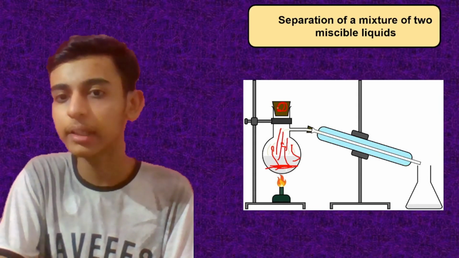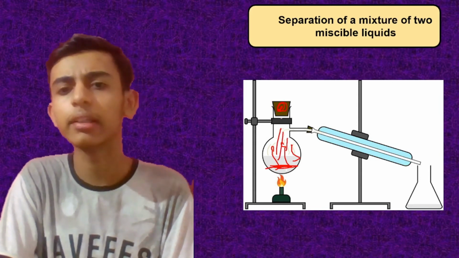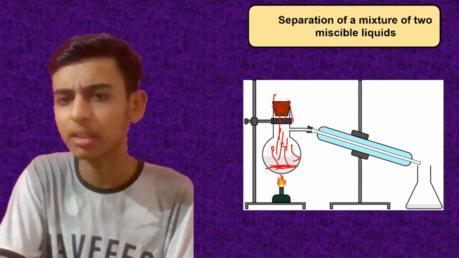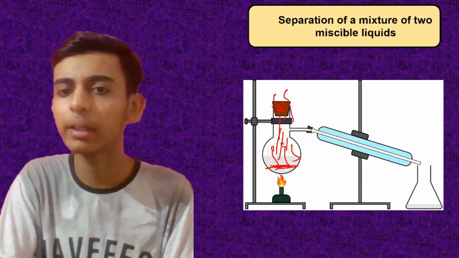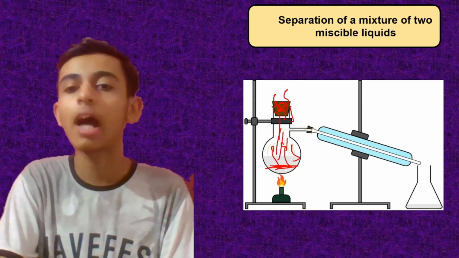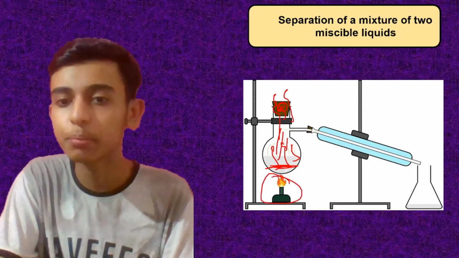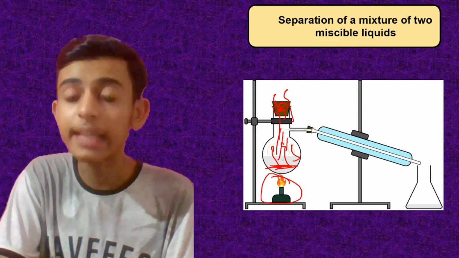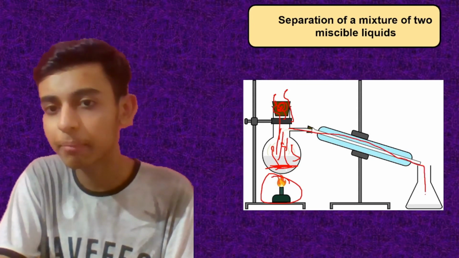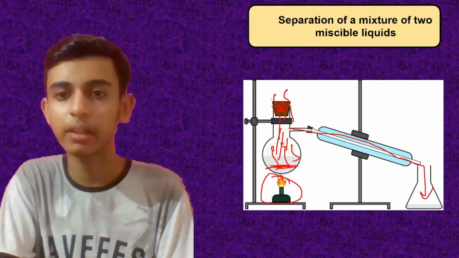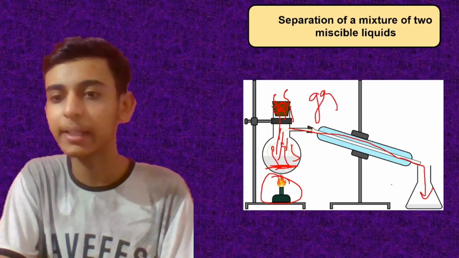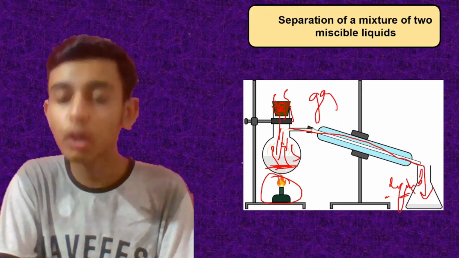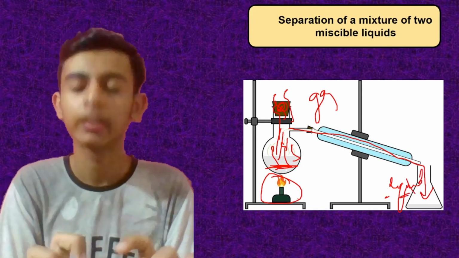Then from here the gas will be evolved. It will be evolved in the gaseous form, this substance which is having the lower boiling point, because it will be boiled. Afterwards, when the boiling reaches a stage, you can close it and the second liquid can be poured out from here. This will convert into gas, and here you will be getting your liquid which is having the higher boiling point, which did not boil during this time.